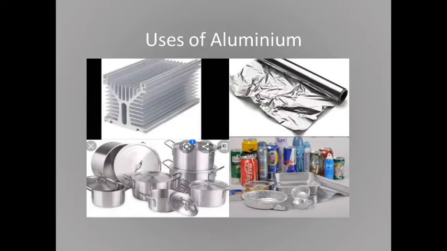Now we are going to see the uses of aluminium. Aluminium is used as a heat exchanger and also a cooking vessel. Aluminium is also used as wraps, that is aluminium foils, and as a packing material.